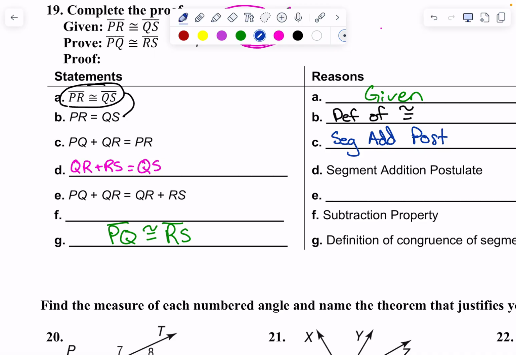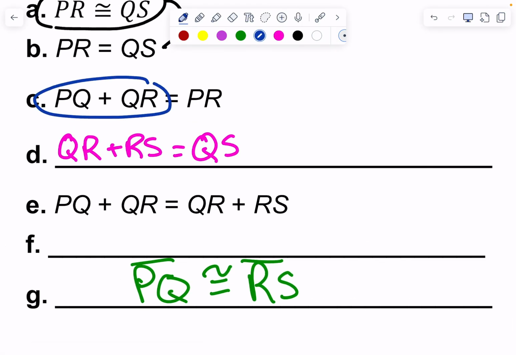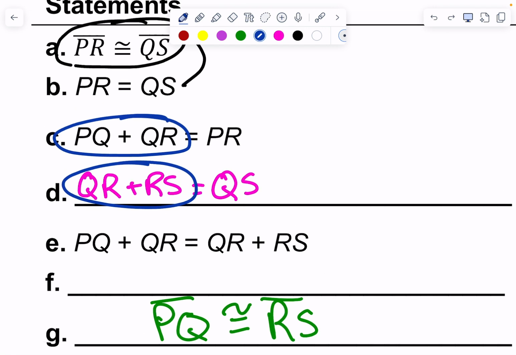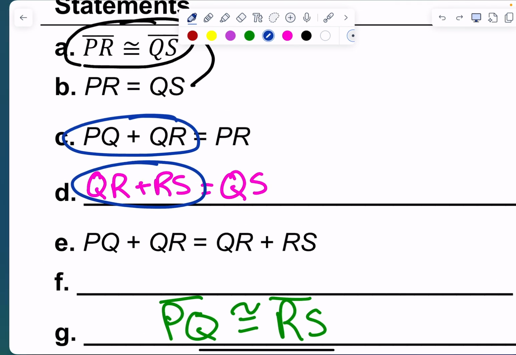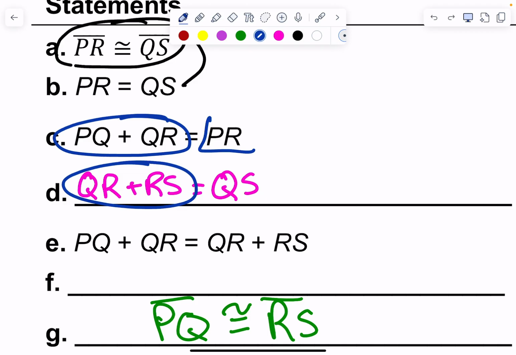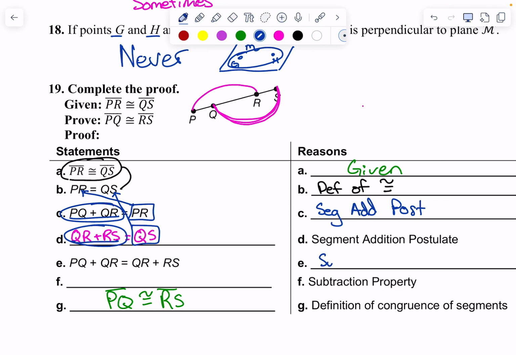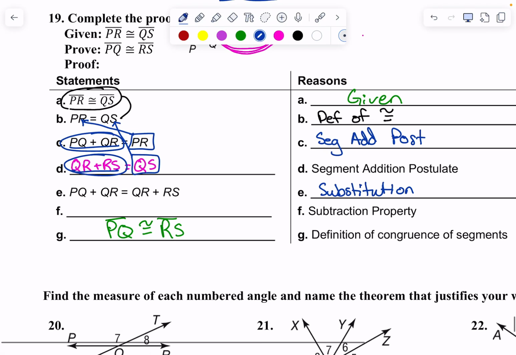Now in this next section, they have this one equal to this one. They have them equal to each other. Why? Definition of... nope, segment congruent. PR is right here. Do you see PR right there? And QS is right here. You see QS right there? So we took this one and plopped it in, and that one and plopped it in, and set them equal to each other because it is substitution. Okay, we just plop those in. Do you see why that's substituted?